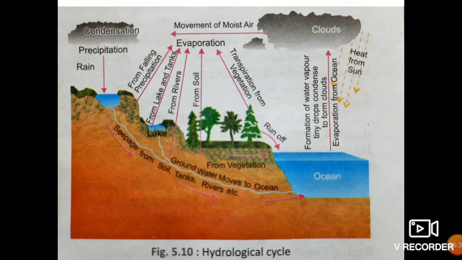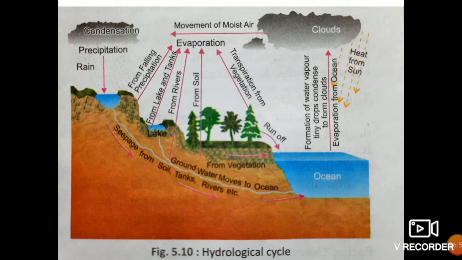Again, this is the water cycle, or the hydrological cycle. What happens in the water cycle? The heat from the sun comes to the ocean, and the ocean water gets evaporated.